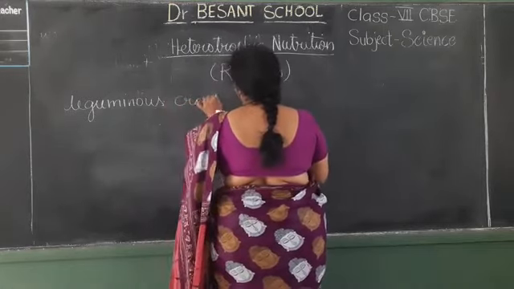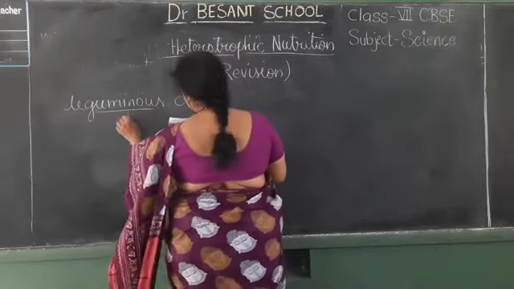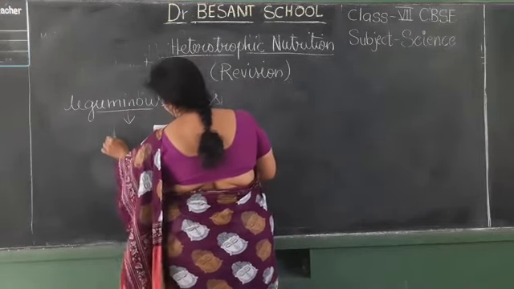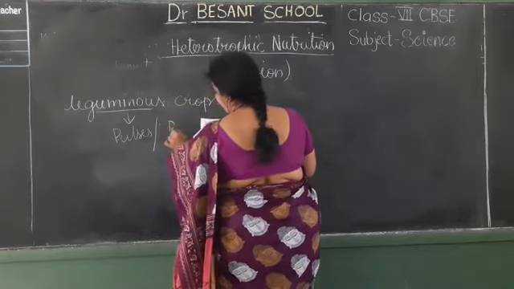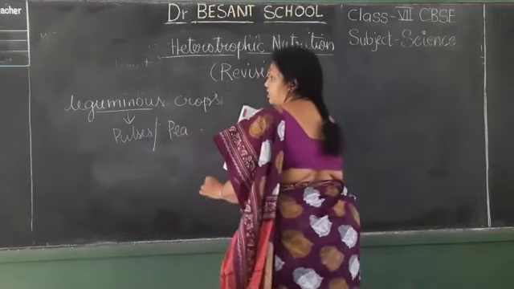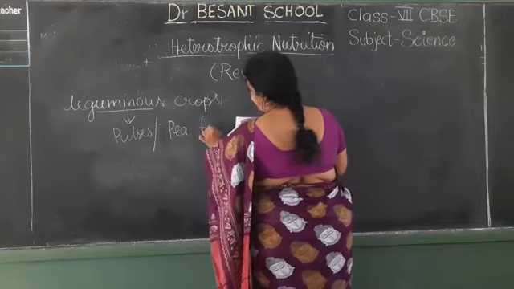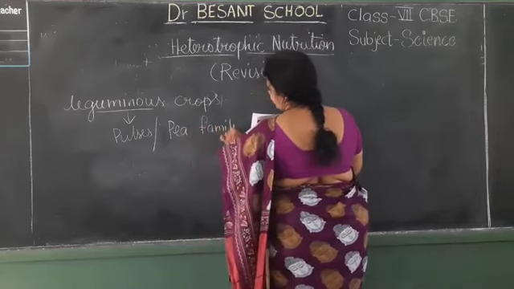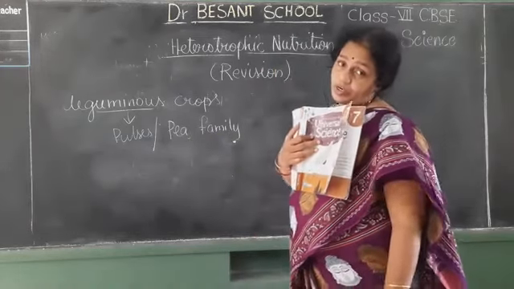How can we remember this? This word is really difficult for you all, isn't it? We can remember it with the help of pulses or the pea family. You all have surnames and family names, isn't it? Like that we have this pea family: green peas, all the pulses, that is different dals you all eat, groundnuts.